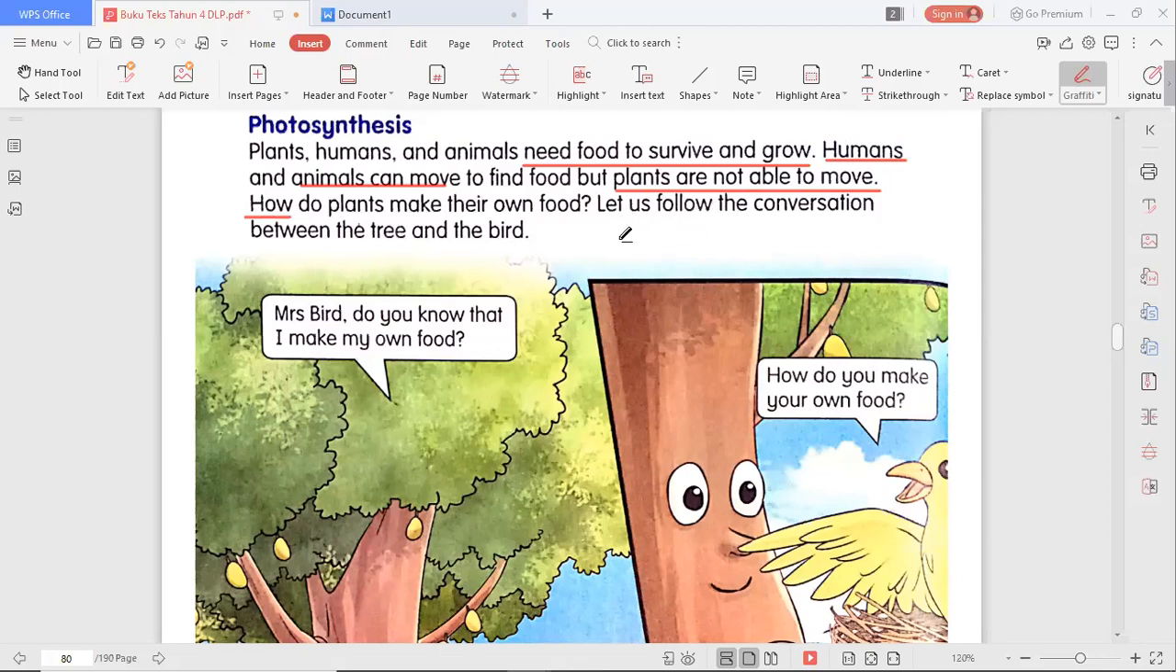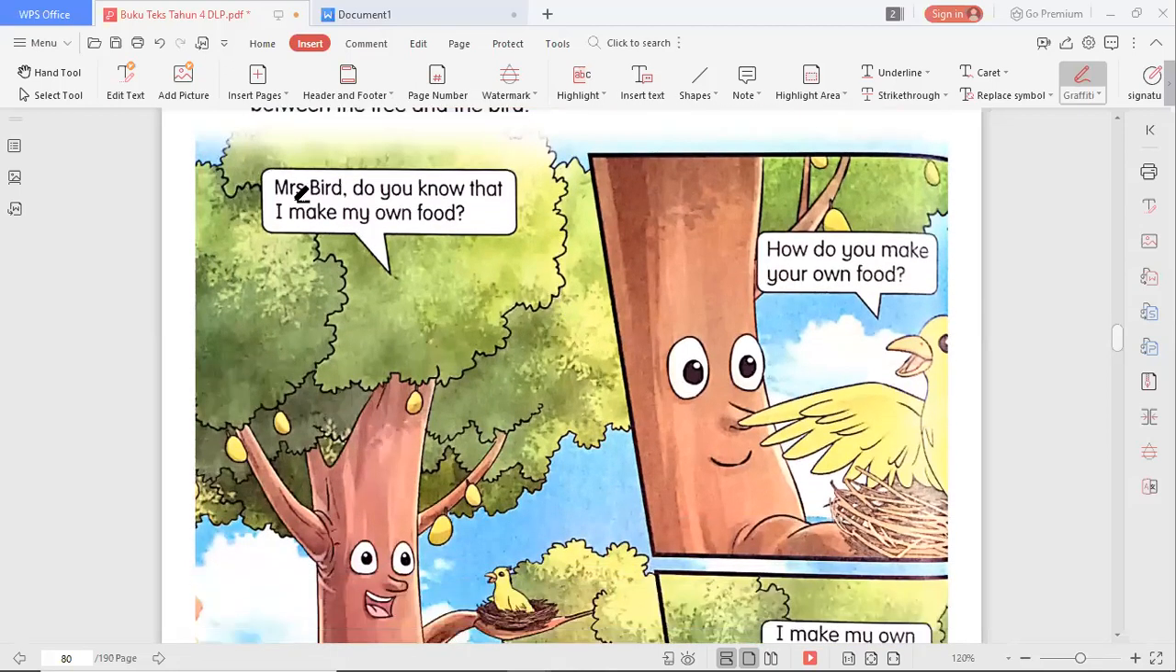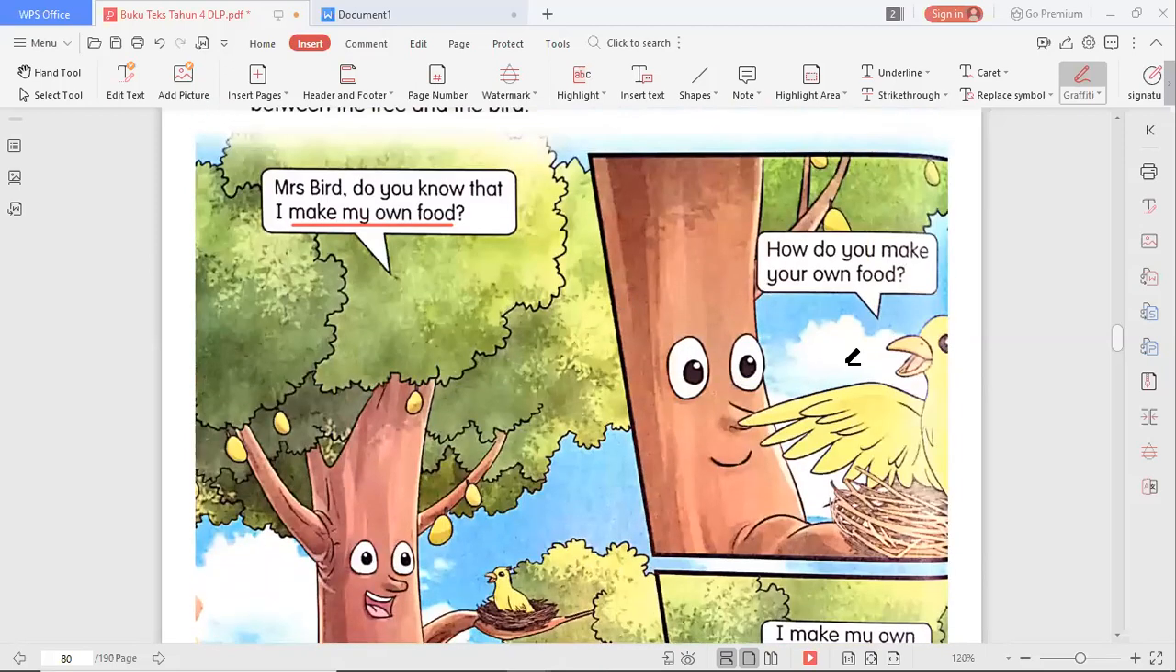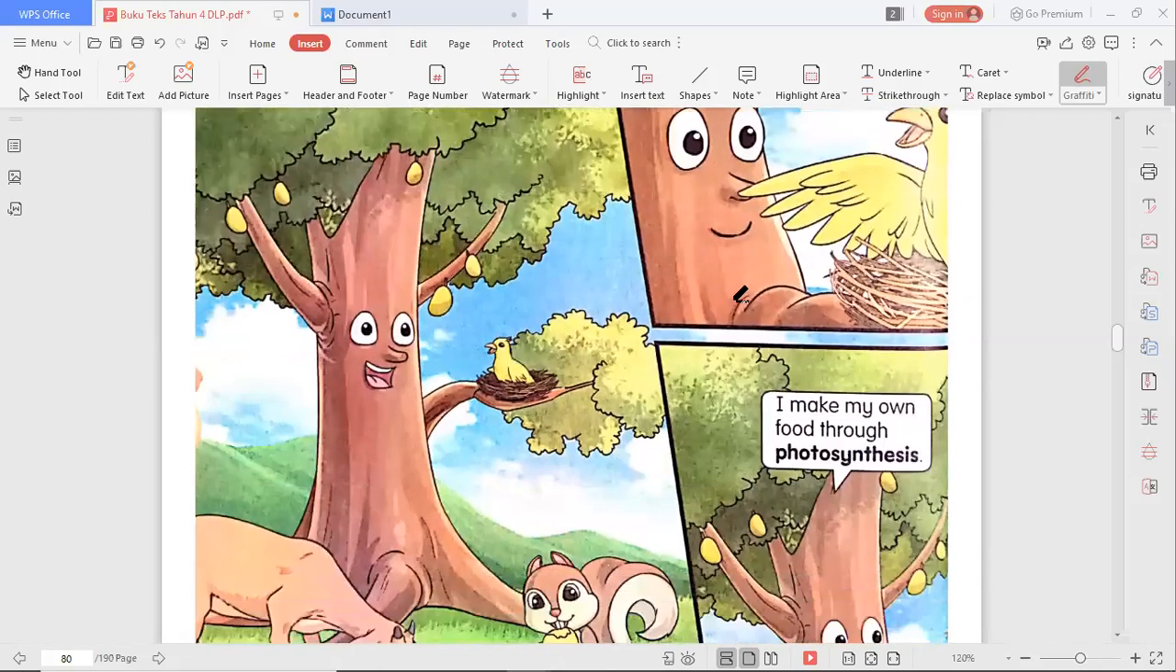Let us follow the conversation between the tree and bird. We want to find out how the plant makes its own food. Now let us see here. "Mrs. Bird, do you know that I make my own food?" See, the tree said that it can make its own food. So how about the bird? The bird is getting shocked, right? So how do you make your own food?